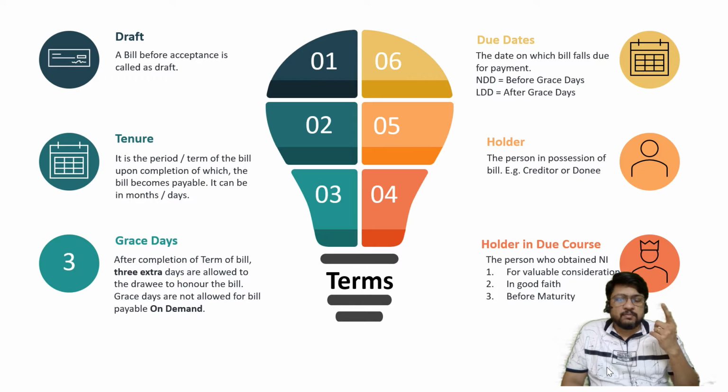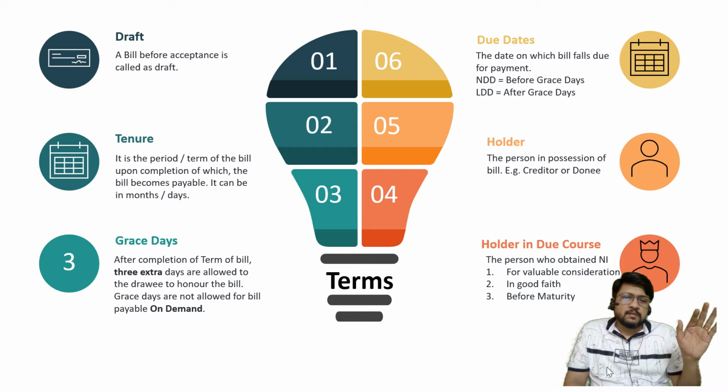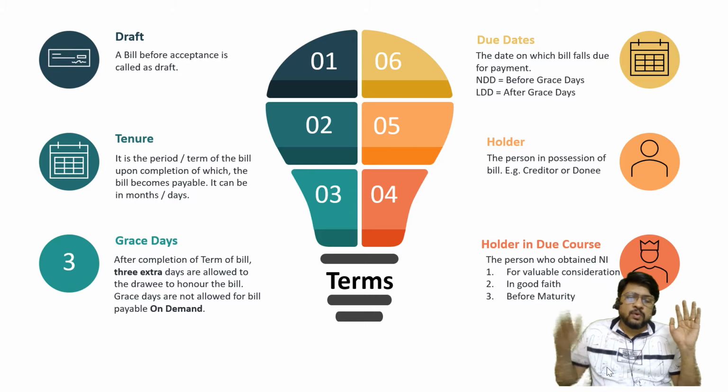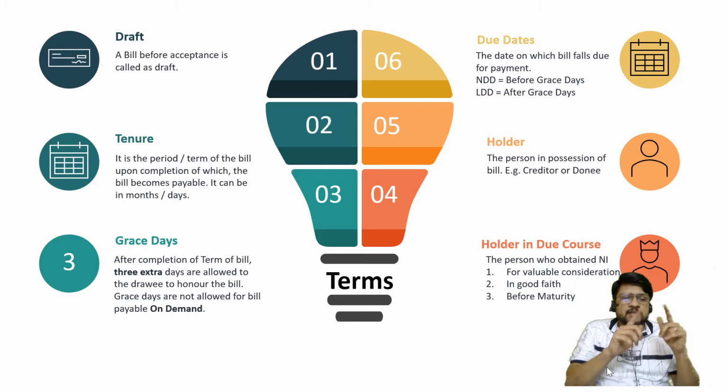So in the first case, where I gave the bill as a gift to my friend and my friend is collecting it from you, at that time also you are going to make the payment to him because you are seeing the bill. In the second case, when I purchase goods from my friend and I give him a bill, then he comes to you, again you are making payment, but only because of one thing: he is holding the bill. So for you, it is not important to know whether the holder is a holder or a holder in due course. But law makes some difference about it.